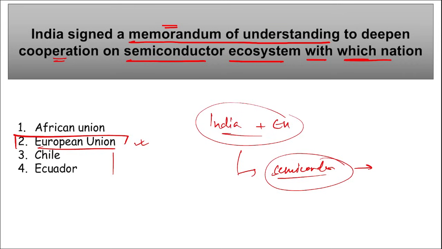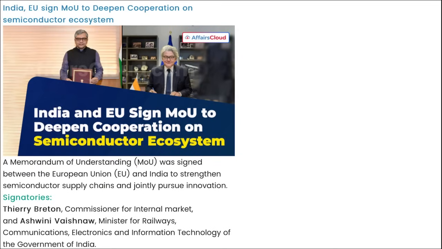If we talk about the European Union, where is the capital? It is Brussels, Belgium, correct? And euro is the currency that is used here, and 27 members are there in the European Union. So here you can see an MOU between EU and India was signed to strengthen the semiconductor supply chain and jointly pursue innovation in this respective field. Apart from this, tell me recently whose statue was unveiled at the Wankhede Stadium? So it was of Sachin Tendulkar, and he was also named as the national icon for 3 years, right?